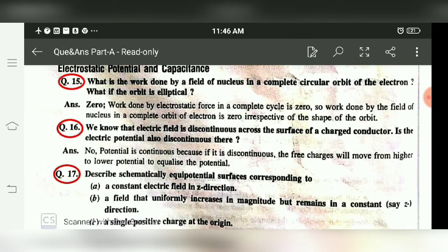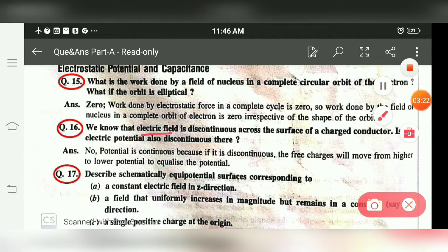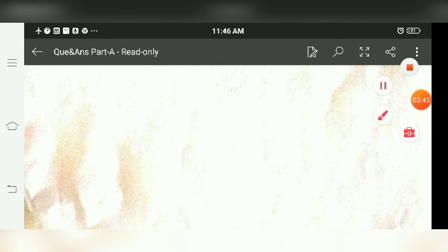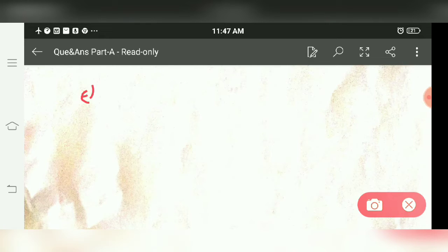Next, we know the electric field is discontinuous across the surface of a charged conductor. Is electric potential also discontinuous there? No. Potential is always continuous. Suppose it is not continuous. Always remember one thing, as I discussed with you, the behavior of a conductor in an electric field, that electric potential